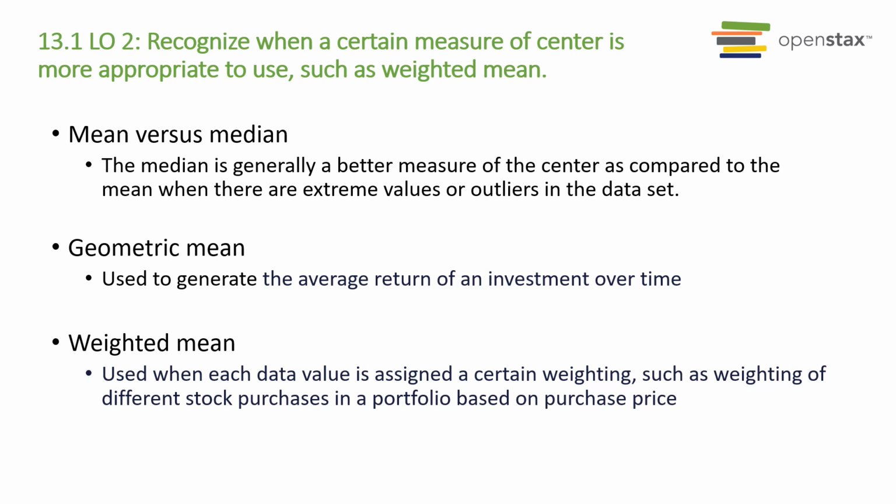The median is a better measure of the center of a data set as compared to the mean when outliers are present. The geometric mean is used to generate the average return of investment over time. The weighted mean is used when each data value is assigned a certain weighting, such as weighting of different stock purchases in a portfolio based on purchase price.